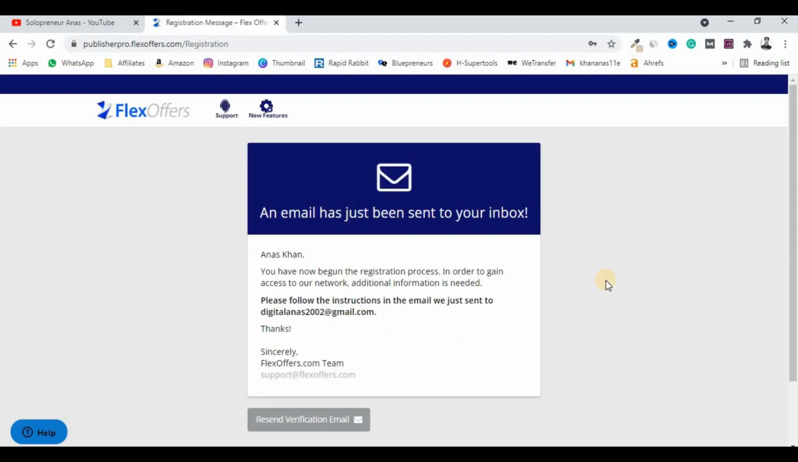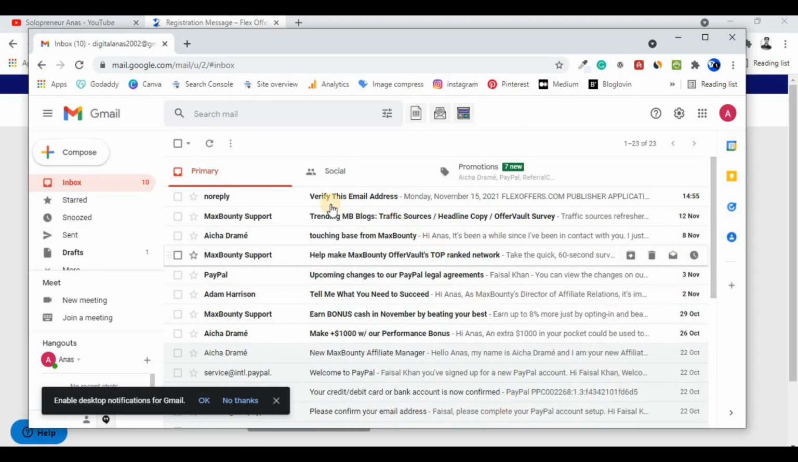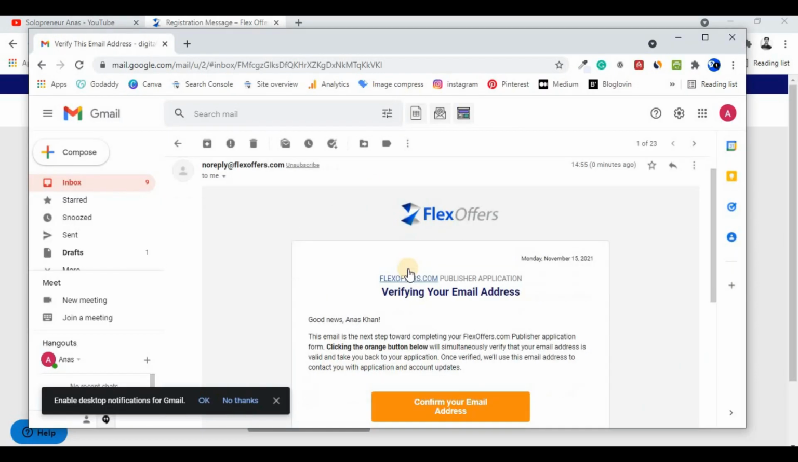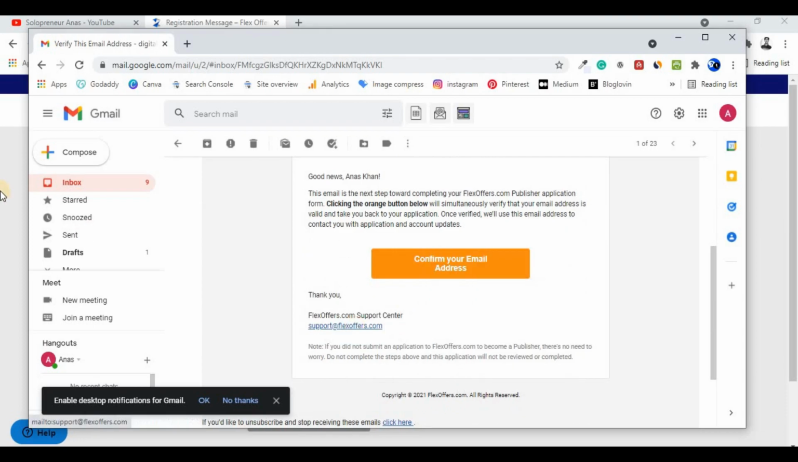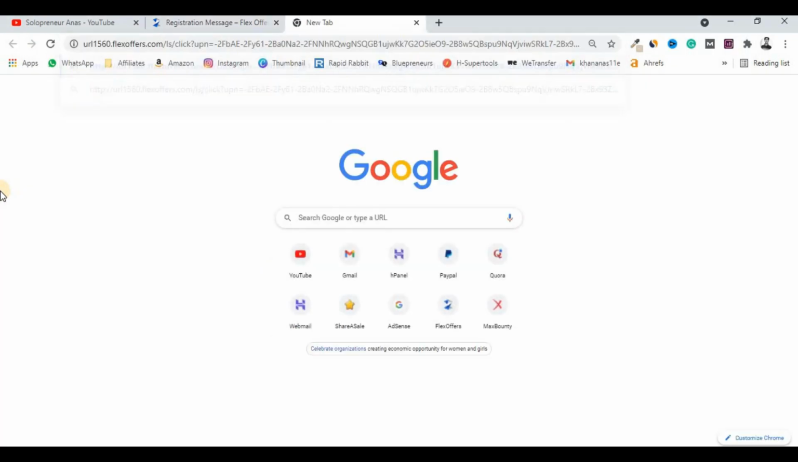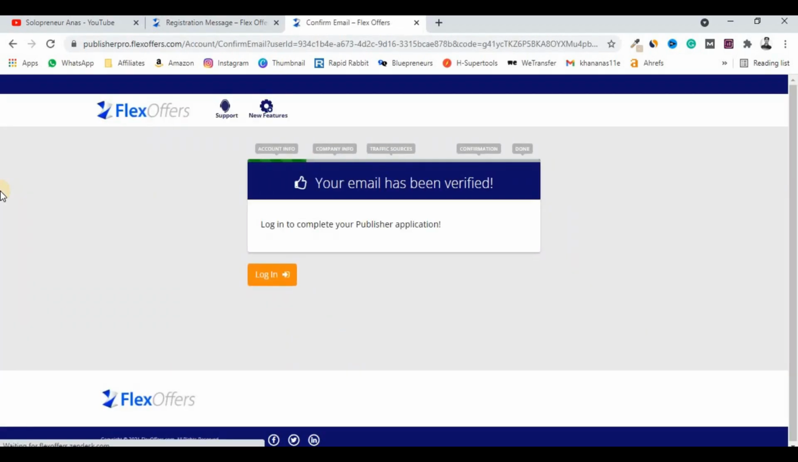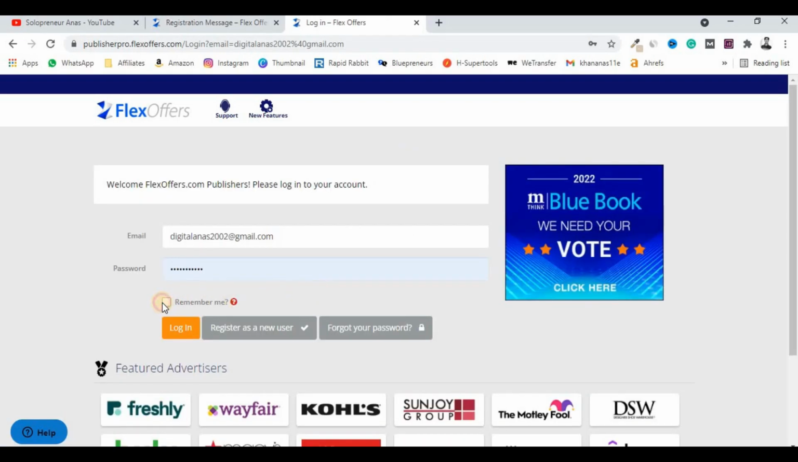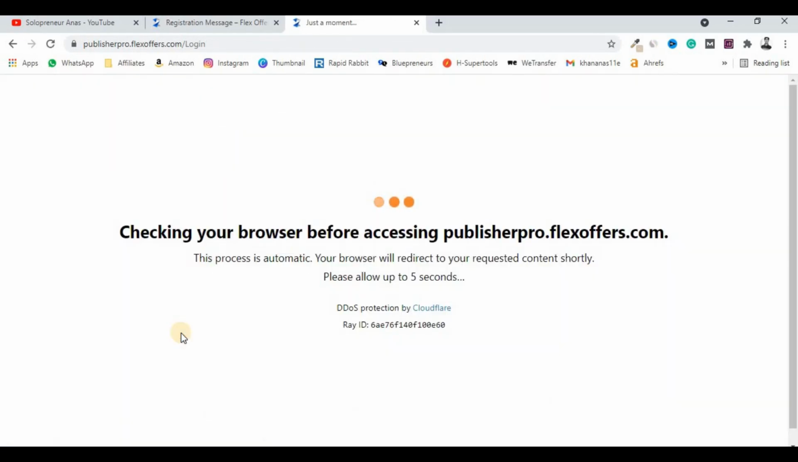In the next step, as you can see, you have to verify your email address. Now you have to open your email inbox and verify this email. So let me just copy this link and open it in this browser to verify my email address. As you can see, my email has been verified. Now I have to log in. So let me carefully log into my account and click on the login button.